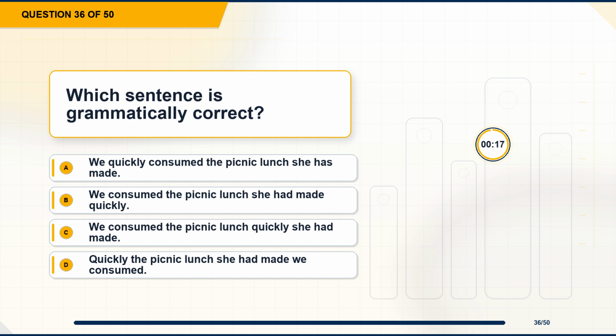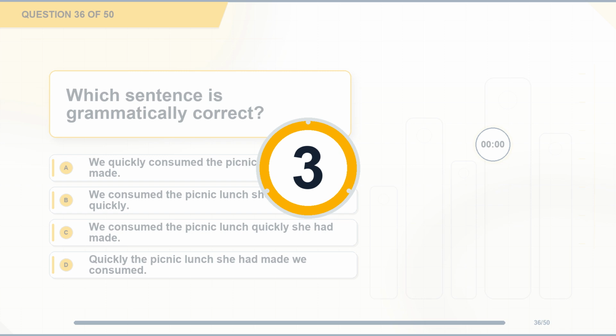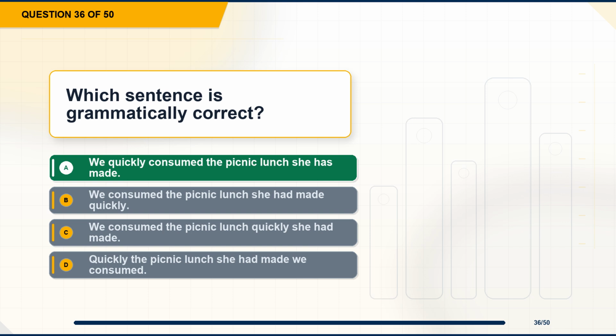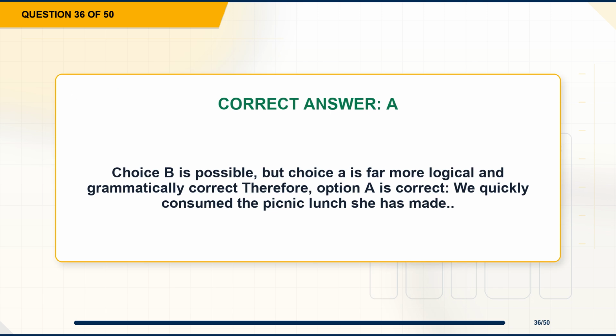Question 36. Which sentence is grammatically correct? Option A, we quickly consumed the picnic lunch she has made. Option B, we consumed the picnic lunch she had made quickly. Option C, we consumed the picnic lunch quickly she had made. Option D, quickly the picnic lunch she had made we consumed. The correct answer is option A, we quickly consumed the picnic lunch she has made. Explanation. Choice B is possible, but choice A is far more logical and grammatically correct, therefore, option A is correct.